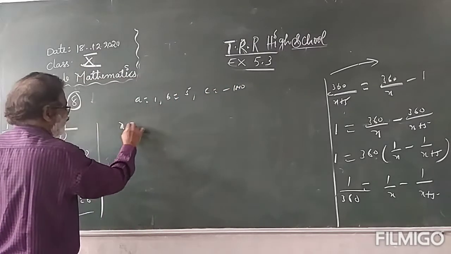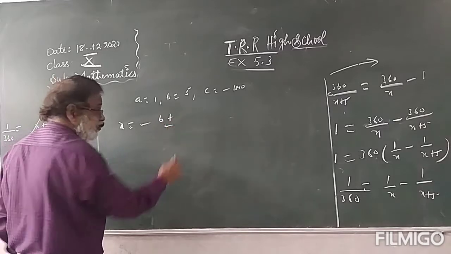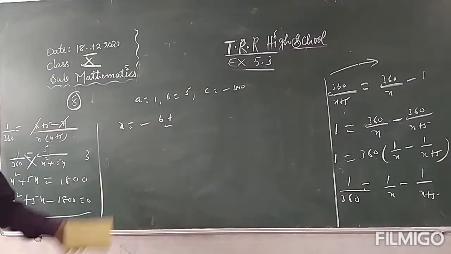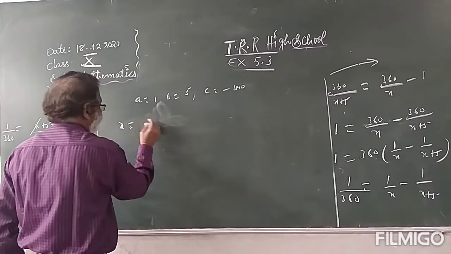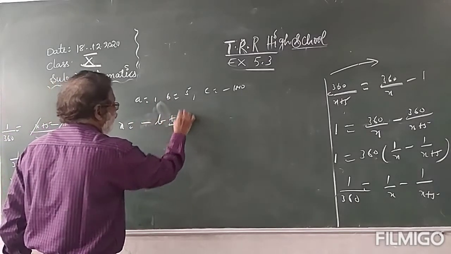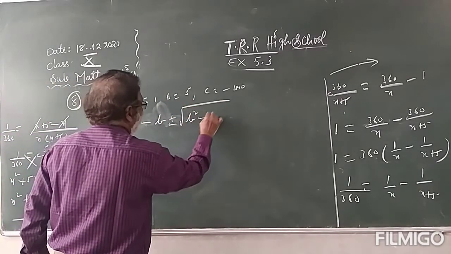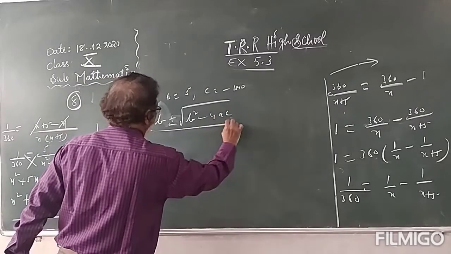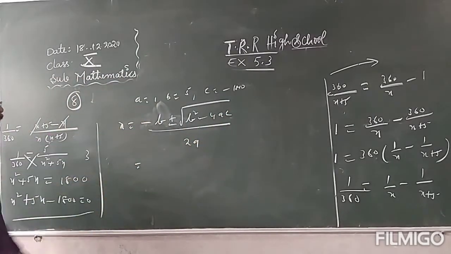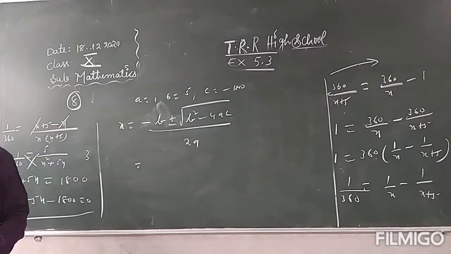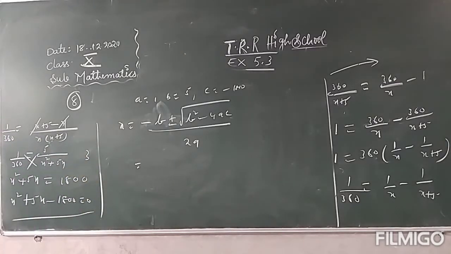Use the formula x equal to minus b. When you are not getting the factorization, when you feel it is difficult and tough, when it is long, you use the formula: x equal to minus b plus or minus under root b square minus 4ac whole by 2a. Substitute these values in this, you will get the answer. I hope you clearly understand it. So I go for the next problem.